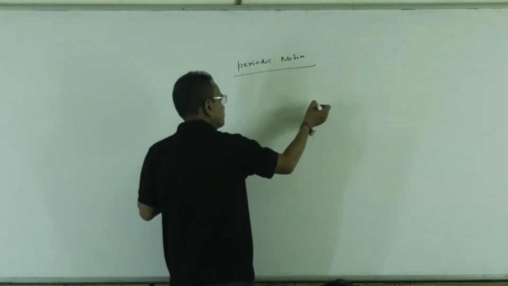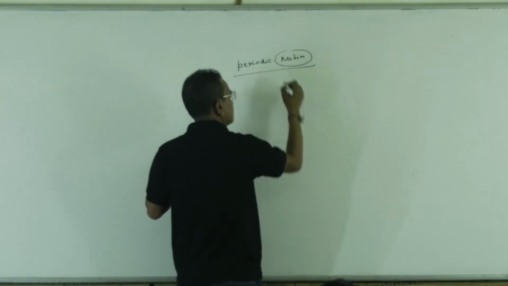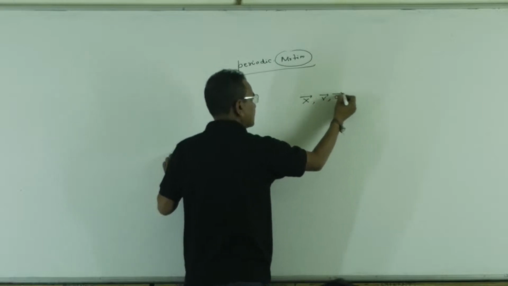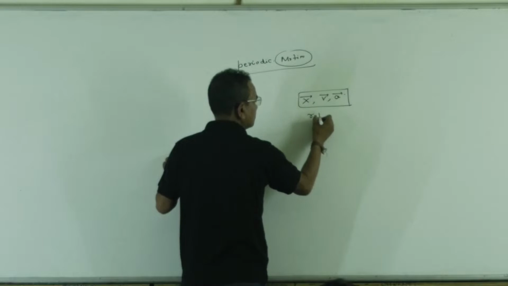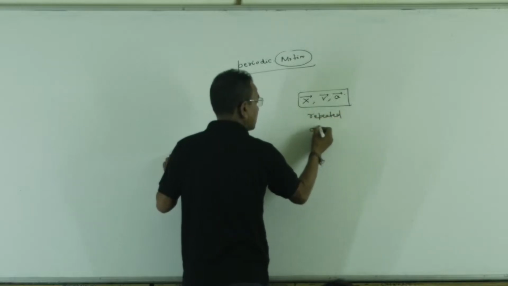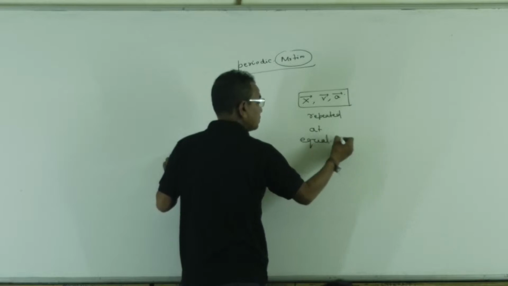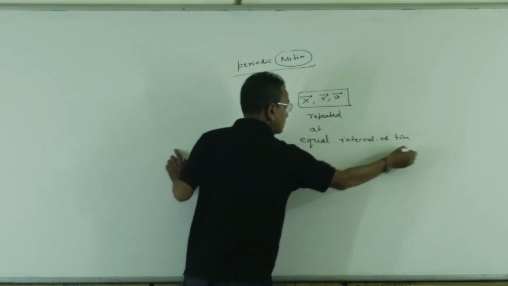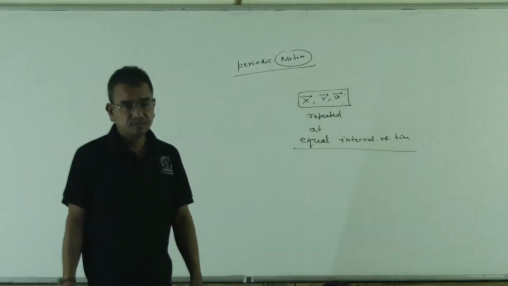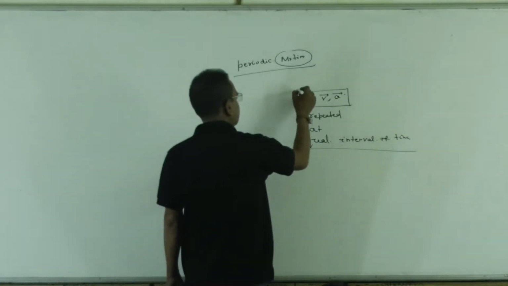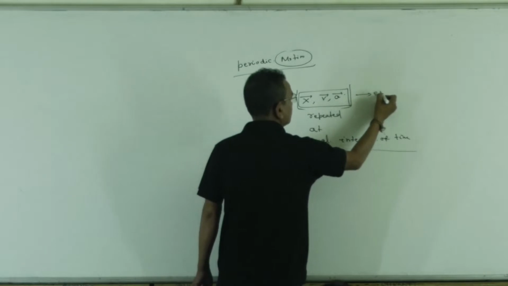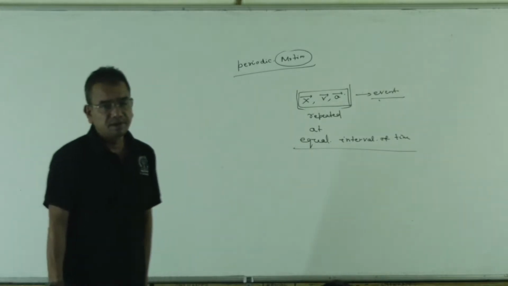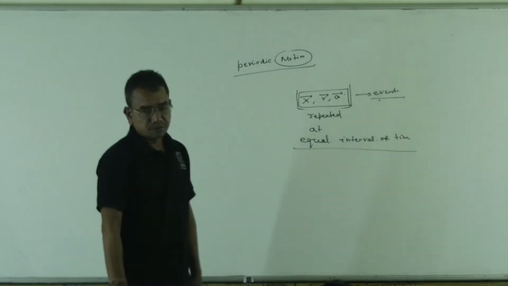If in a particular motion, position, acceleration, velocity in vector form all are repeated at equal interval of time, the motion is called as periodic motion. Let me say this x, v, and acceleration is called an event. So you can say if all the events of a motion are repeated at equal interval of time, that motion is called as periodic motion.